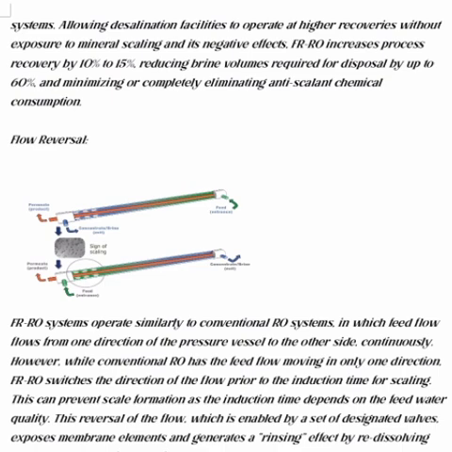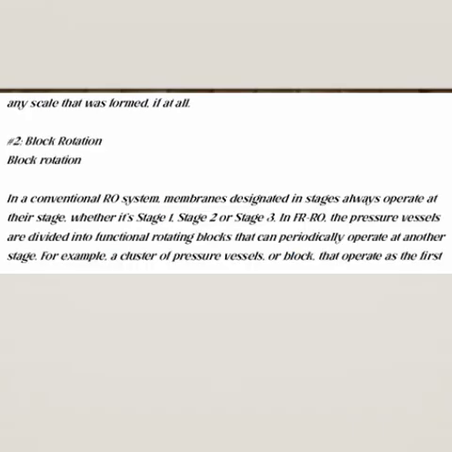This can prevent scale formation, as the induction time depends on the feed water quality. This reversal of the flow, which is enabled by a set of designated valves, exposes the membrane elements and generates a rinsing effect by re-dissolving any scale that was formed, if at all.